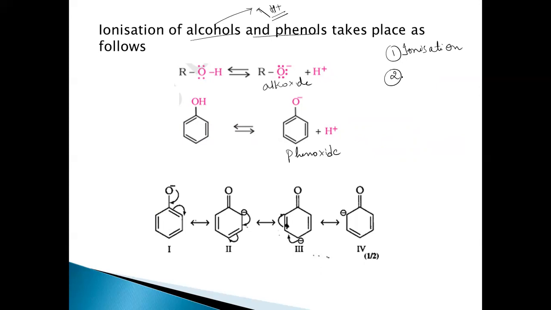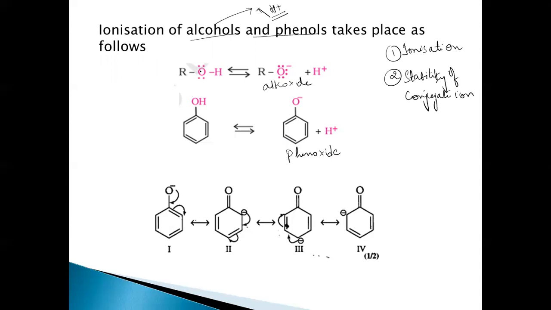So based on ionization we can explain the acidity, and also based on the stability of the ions, that is the conjugate base which is formed after ionization. Whichever ion is more stable after the ionization, that particular compound will be the stronger acid. Right. First, look at it based on the ionization.